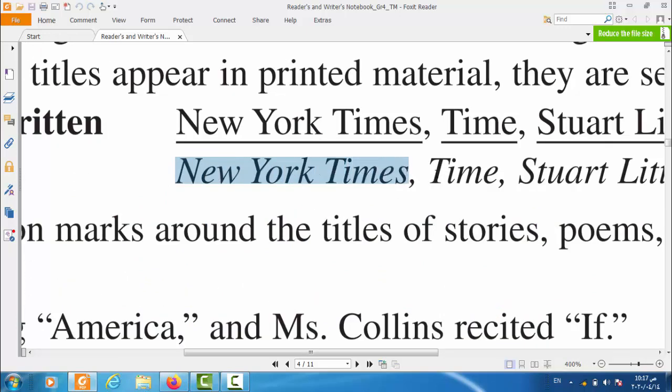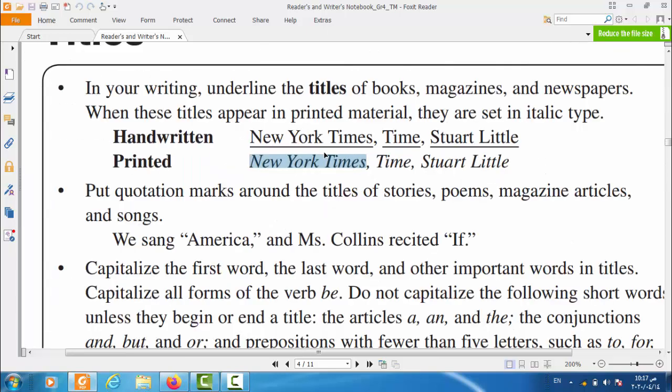It means they bend it to the right. Okay, it's not straight like this one. So this is the meaning here of italic type. In the first one, you'll find in handwritten, New York Times, for example. In the handwritten part, you'll find New York Times, Time, and Stuart Little.